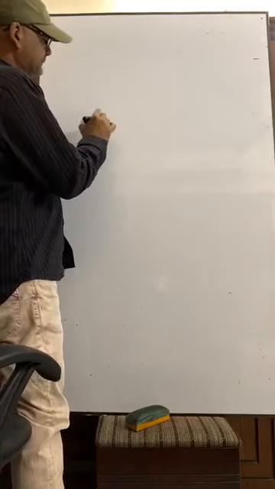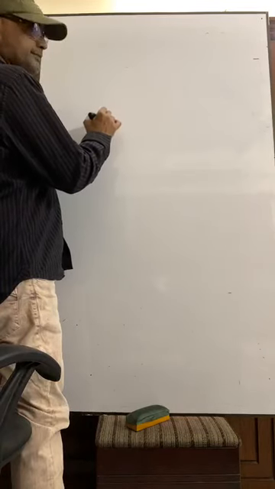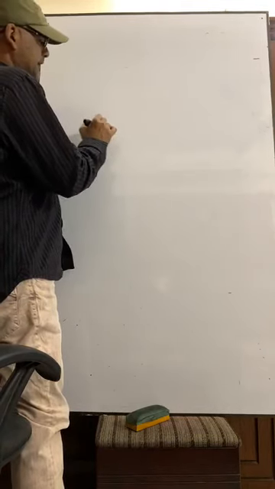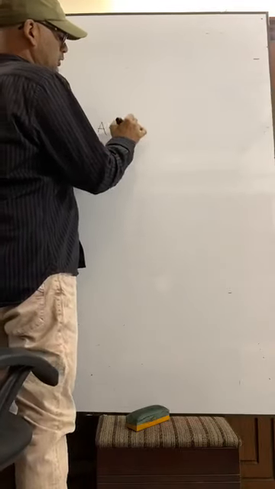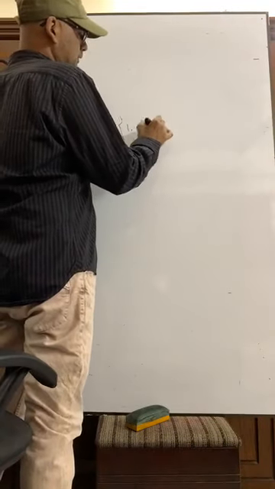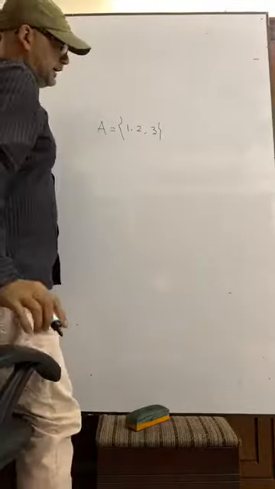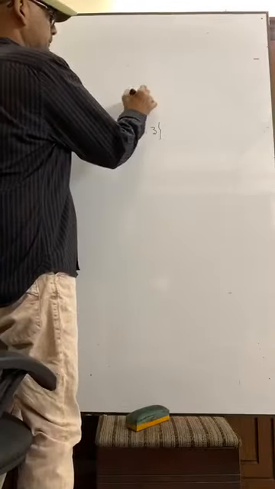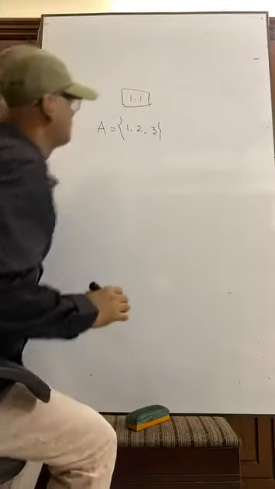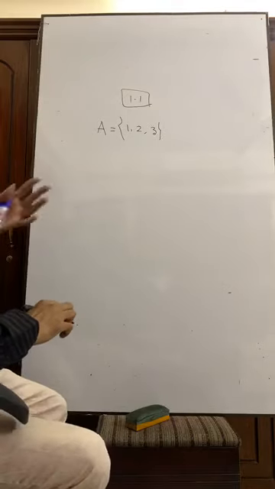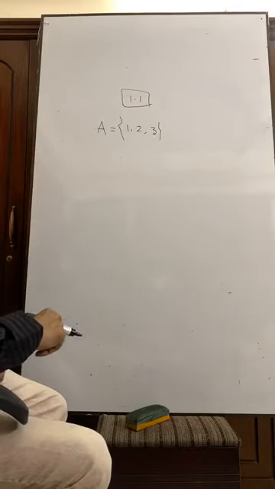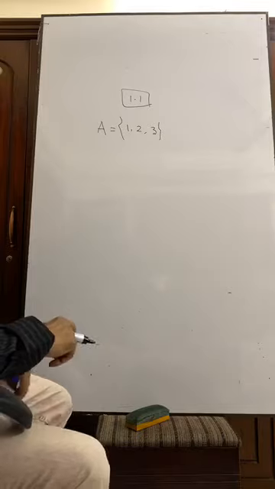Suppose A is equal to {1, 2, 3}. It is exercise 1.1, a very simple set. A is given as 1, 2 and 3.